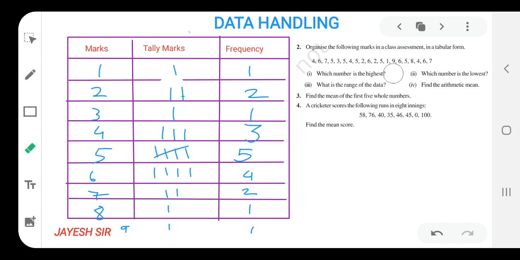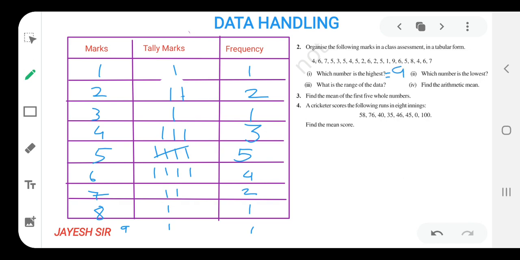Now what we need to do after drawing the tally marks table, we have to just answer the questions being asked. After drawing the tally marks, solving the questions would be easier for us. So first sum, which number is the highest? That means which student has scored the highest marks. It means which number is the highest. So 9. We can say that the answer for the first question would be 9. So I am writing 9 over here.